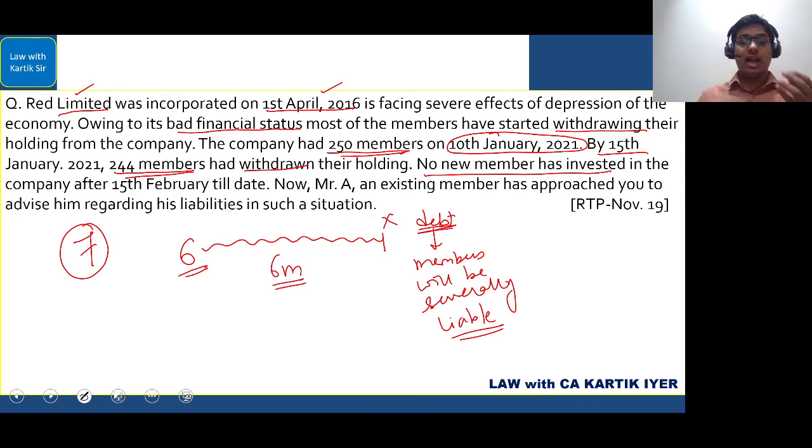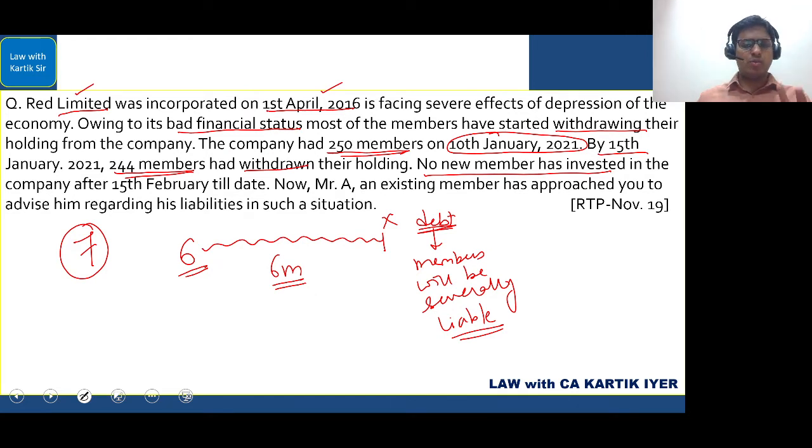It means that the debt will not be required to be paid off by the company. The members will have to pay the debt because they did not increase the number of members to the minimum limit. That is, in the case of public company, it is 7, and in the case of private company, it is 2. And in this question, they have given in relation to public company. So that is how you will deal with this question.